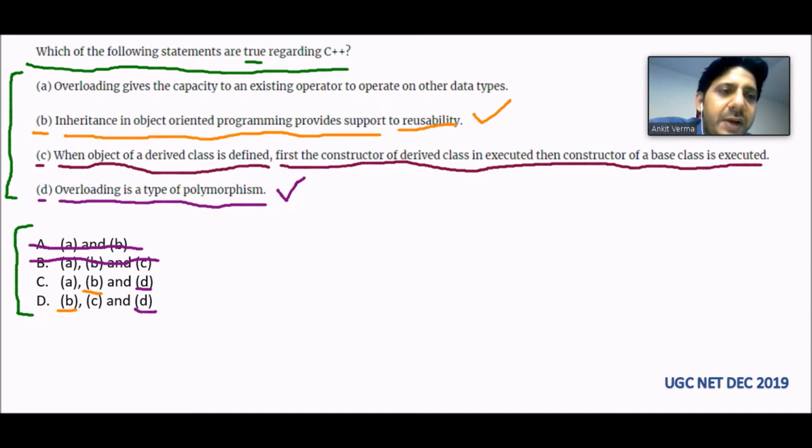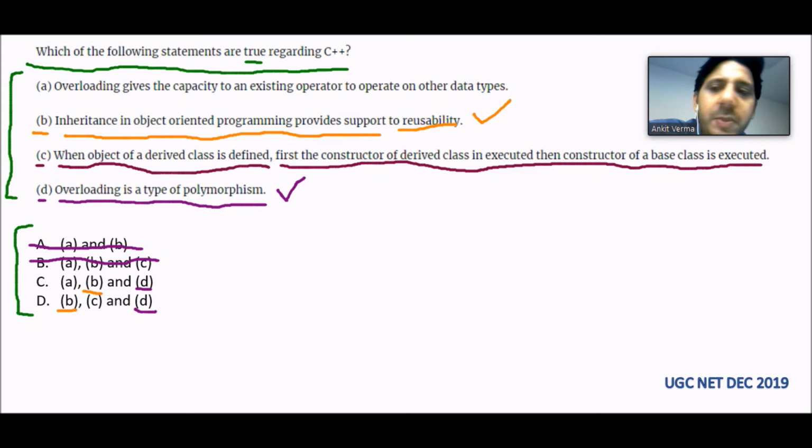Whenever a derived class is there and you create an object of it, the constructor executed first will be of the base class. This statement can confuse us because the derived class constructor passes the arguments to the base class. That is totally true, but the constructor of the base class will be executed first.